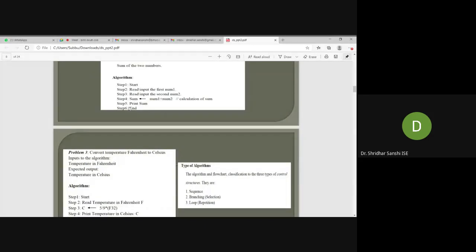So how to start a program? For every algorithm, here it is not mentioned, but you can mention step one and last step as start and end, so that you will understand, okay, this is the beginning of the algorithm and this is the end of the algorithm. You should start with start and the last step should be end. Okay, so start. The algorithm will start now. The first step is read the first number.